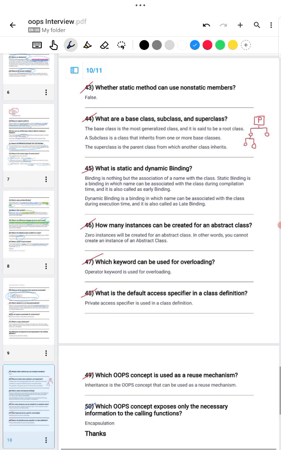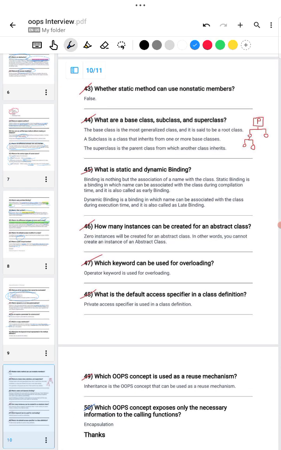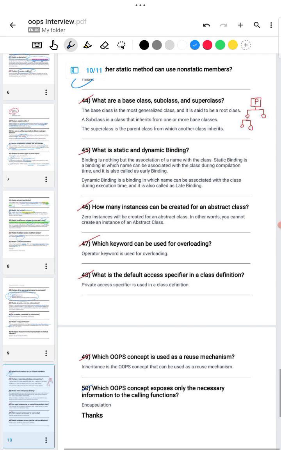Whether a static method can use non-static members? False. What are base class, subclass, and superclass? Base class is also called the root class. This is the root class which is derived by subclasses, and a subclass is derived from a parent class or superclass. Superclass cannot be derived by any other classes.